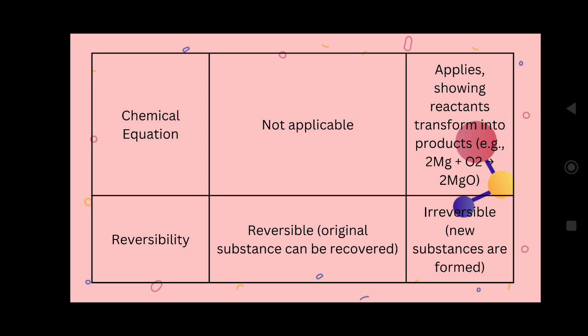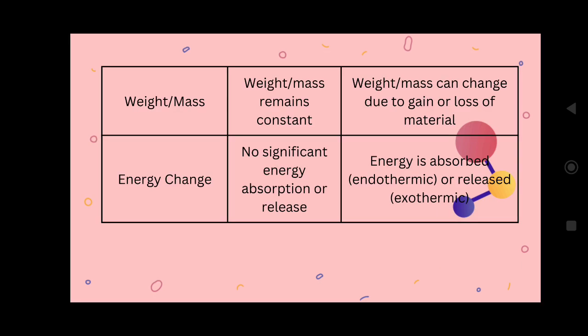Okay, reversibility. Physical change is reversible, but there are some exceptions. Chemical change is irreversible, a completely new substance is formed. That is chemical. Okay, next, weight or mass remains constant. In physical change there is no question of mass increasing or decreasing, but in chemical change there is a possibility that the weight increases or decreases, meaning it will lose some mass or gain some mass.